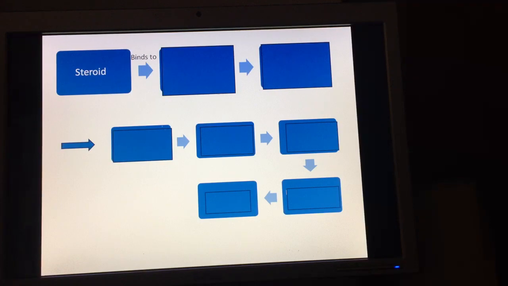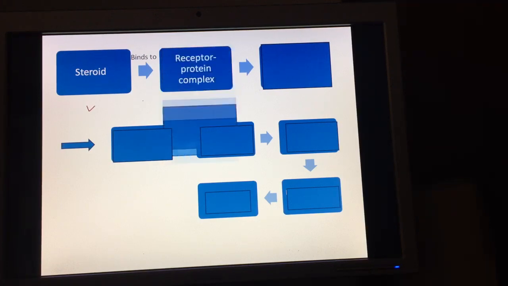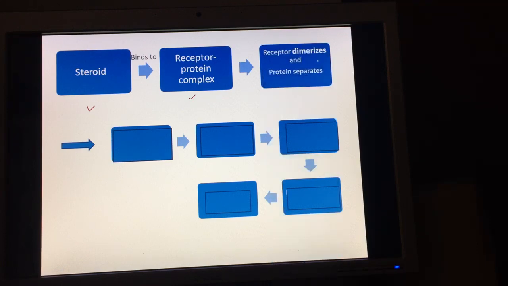Here you can see a steroid molecule. It binds to a receptor protein complex. On binding of the steroid to this receptor protein complex, the receptor dimerizes and the protein part separates out.